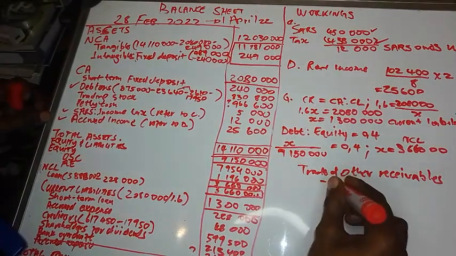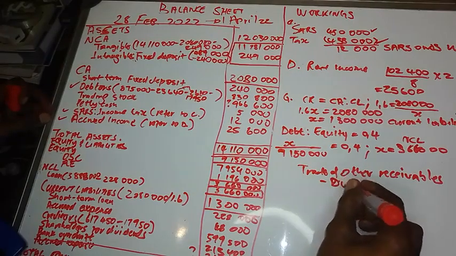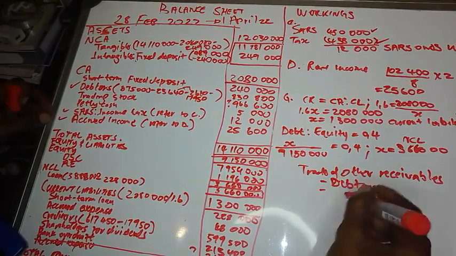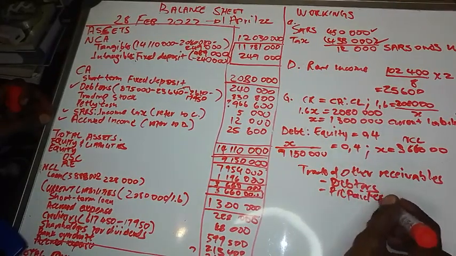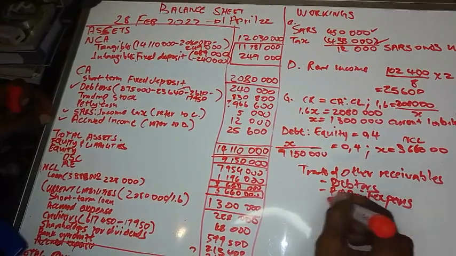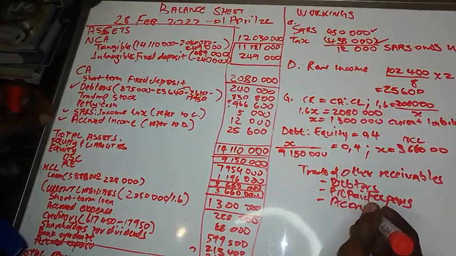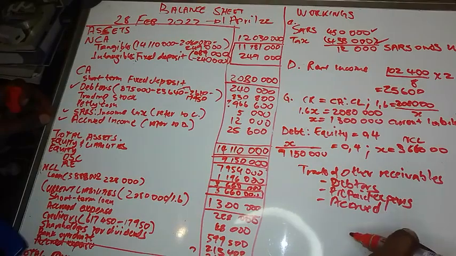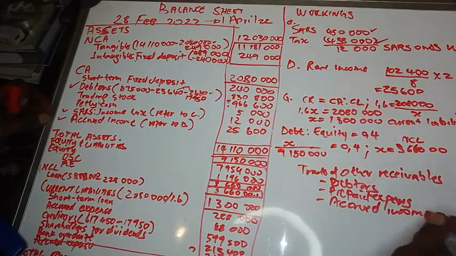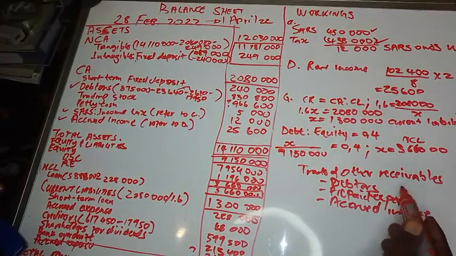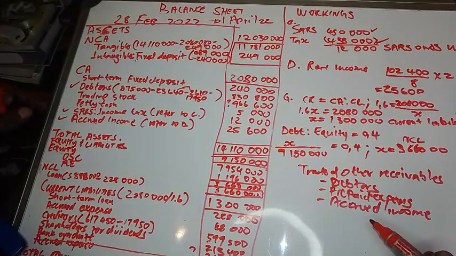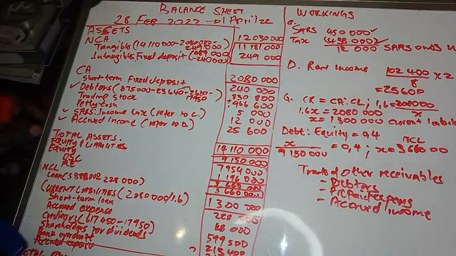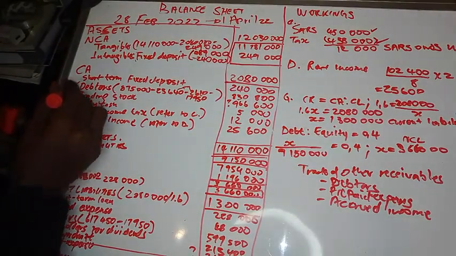You combine debtors, trade debtors, you combine prepaid expense, all the prepaid expenses, you combine accrued income, right? So it makes up your trade and other receivables, right? If you see here, I've combined all of them, right?